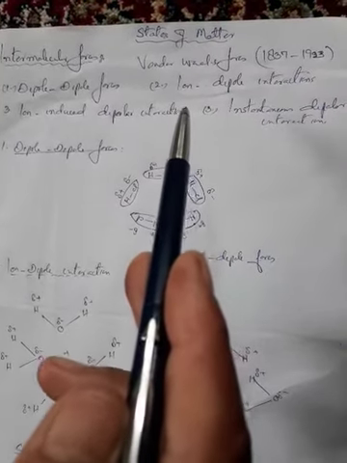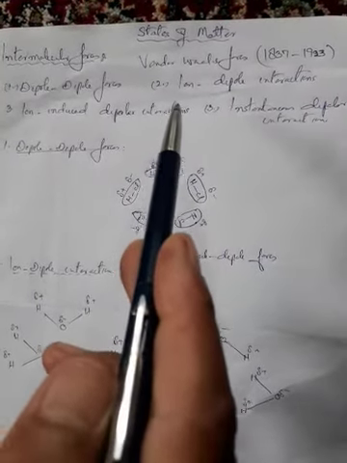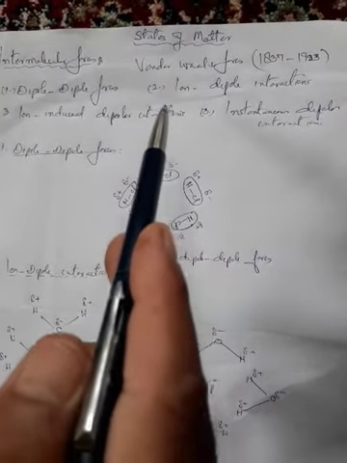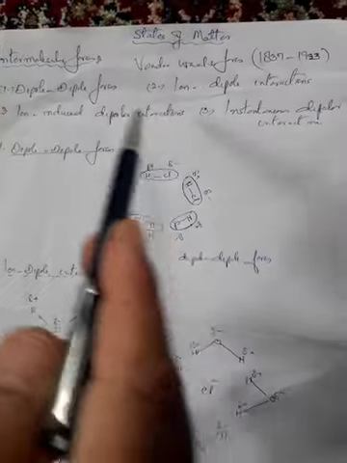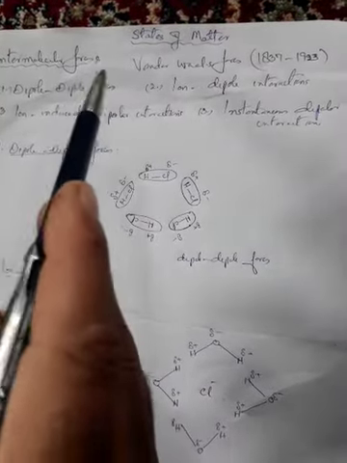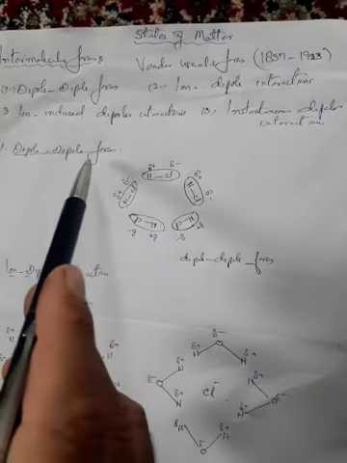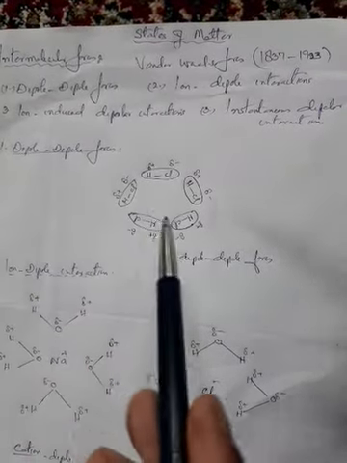Hydrogen bonding, although it is dipolar in nature, is also not included in these intermolecular forces.